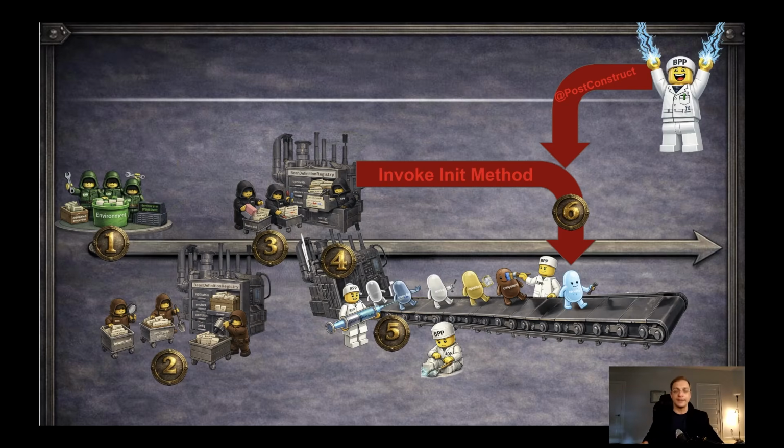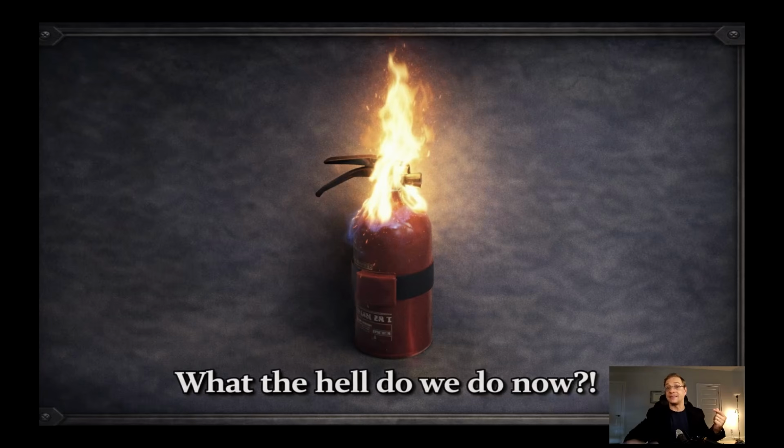Why do I think it's funny? Because there is a contract which says it guarantees for each bean post-processor that the first method will be invoked before init, and the second method will be invoked after init. It's exactly what you imagine from the names of these methods. So how can it be that the one who is responsible for invoking the init method is the bean post-processor by itself? It reminds me the picture like this.